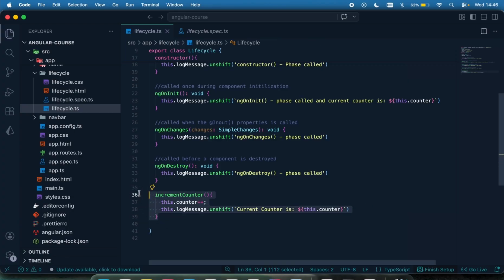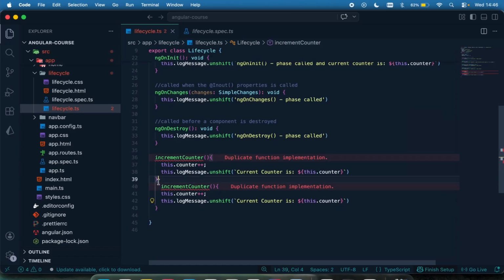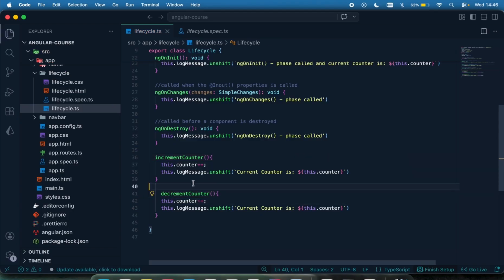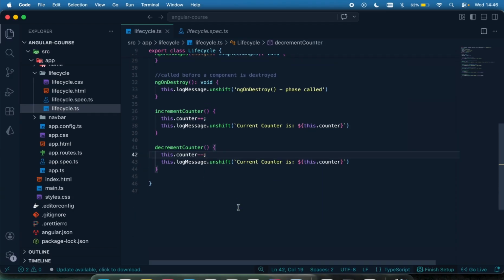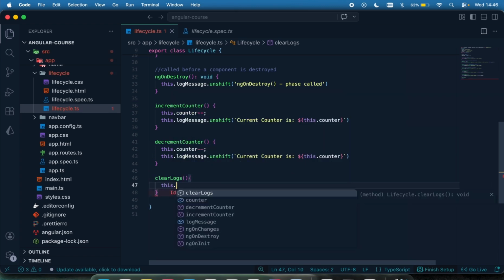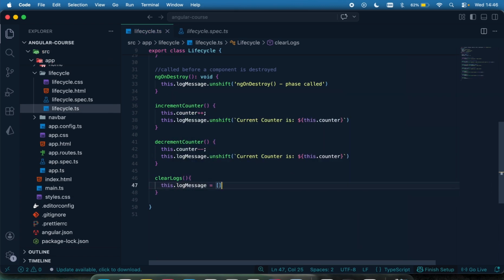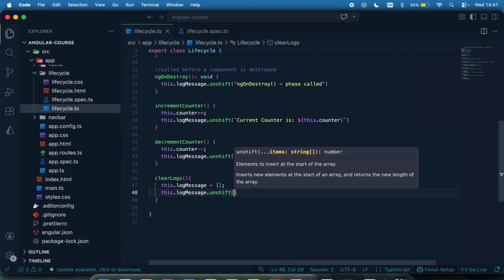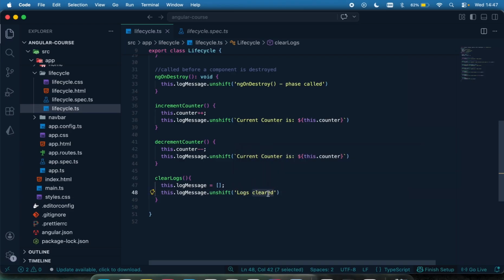So we also have the same thing to decrement. I'm just going to copy that and just say decrement counter, and then this is going to be minus like that. And then let me also have a method to clear the logs, to clear everything in the log. This.logMessage is going to be turned to empty, and then this.logMessage.unshift, and then I'm just going to say logs cleared. Just going to add this to the new log like so.